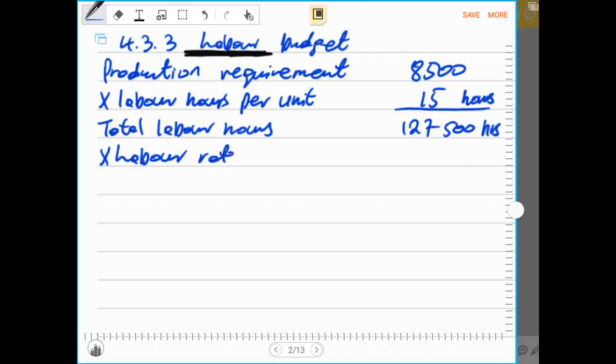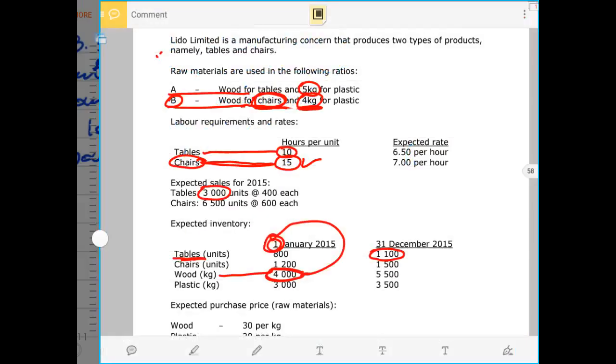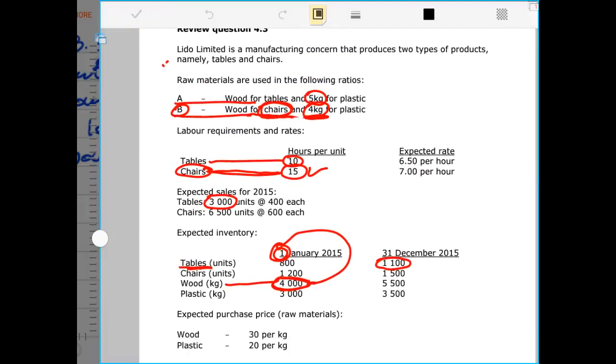And our labor rate per hour is also given to us. The labor rate per hour to manufacture a chair is given as 7 rand per hour.